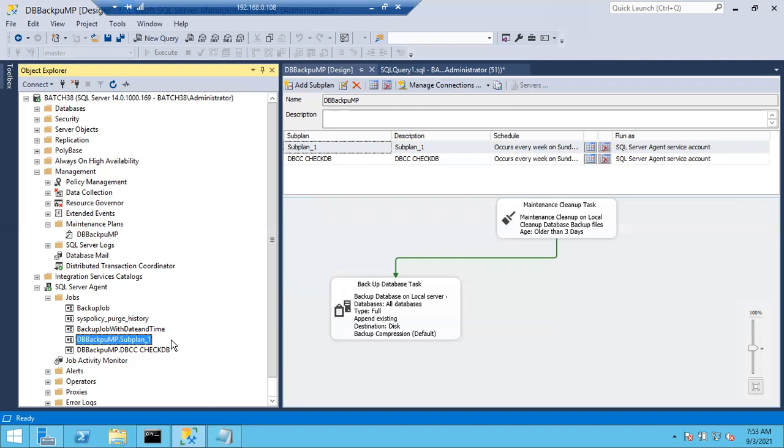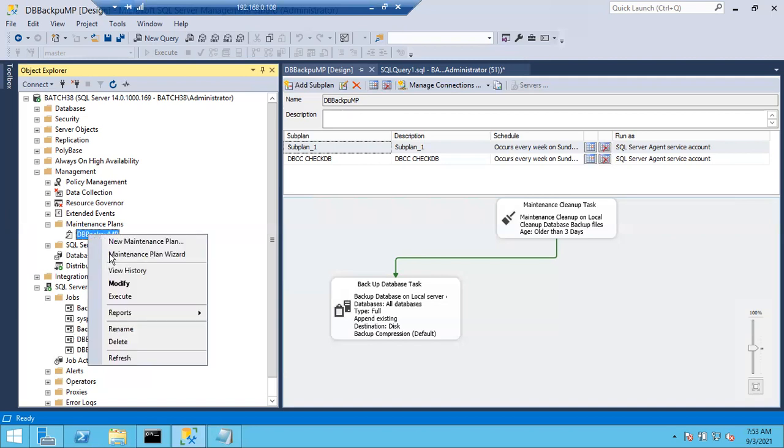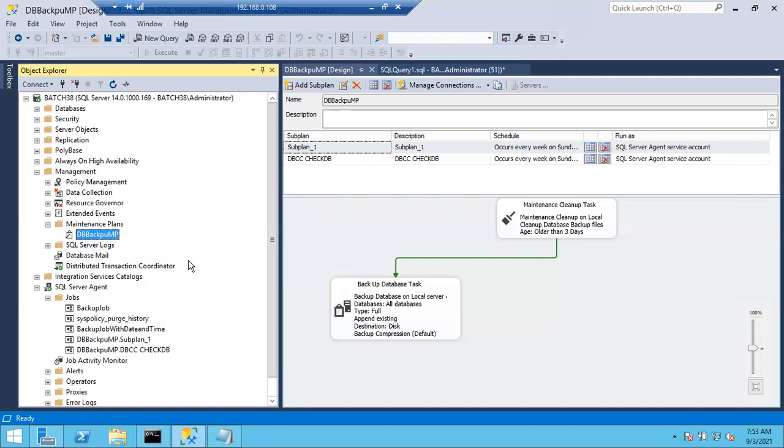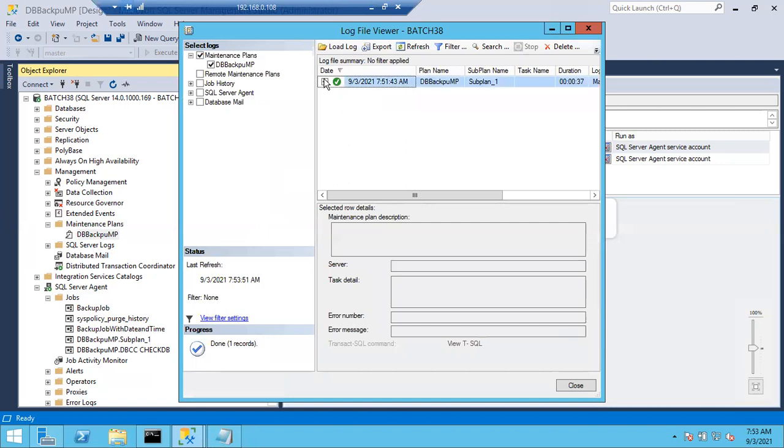Okay. Sir, suppose maintenance plans fail, how do we fix that? Same way here, you can see the error. Just now I fixed it, right? So we got an error. You can see View History. You can expand and check what the error is, like how we fixed the jobs. In the same way you have to check the maintenance plan history also. In the history you can see the exact error. Based on the error you can start troubleshooting it.